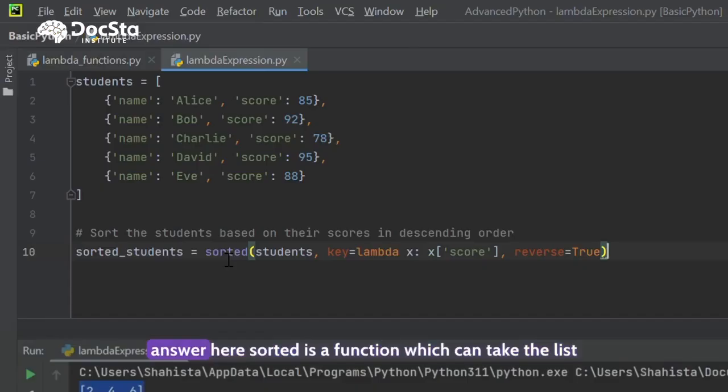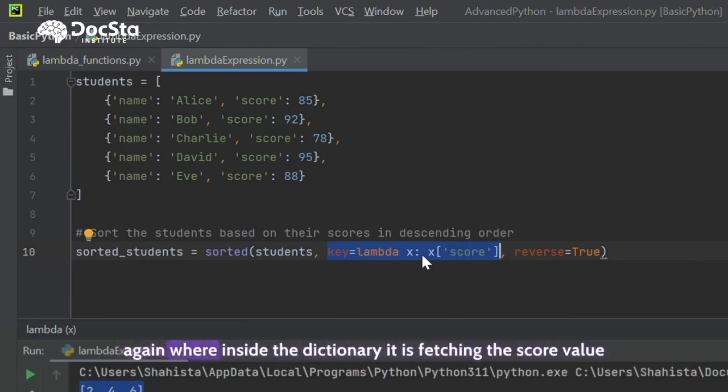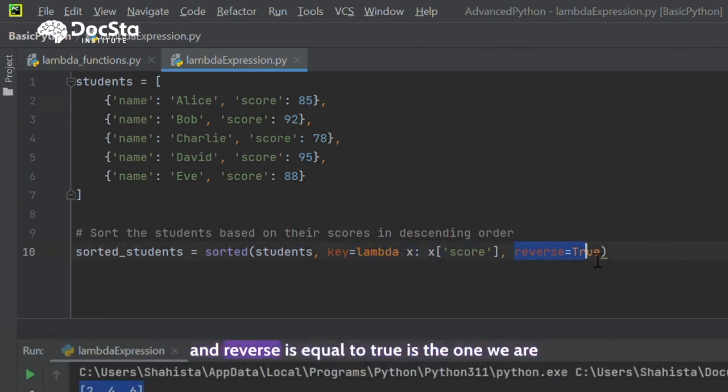Here is the answer. Here sorted is a function which can take the list, and in the key we are again using a lambda function, where inside the dictionary it is fetching the score value, and reverse equal to true is what we use to get the descending order.